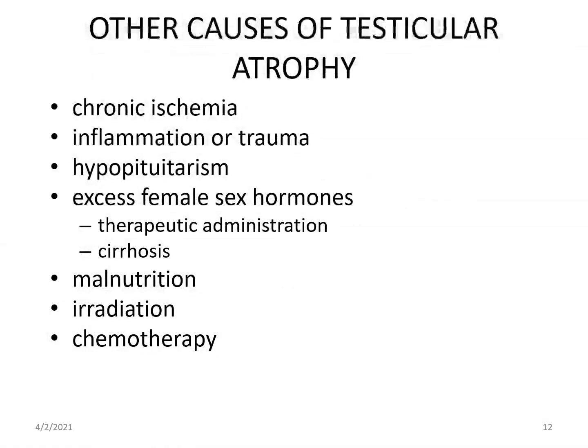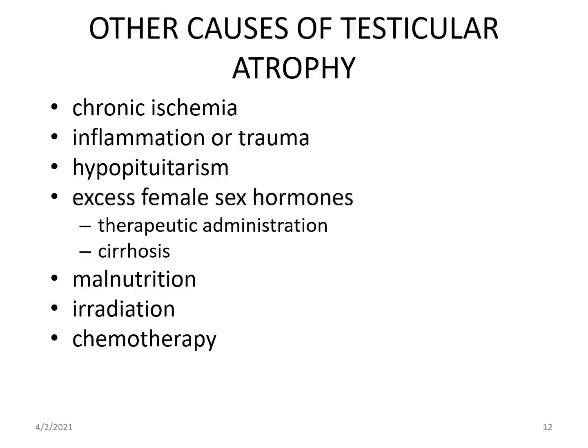Now this was one cause of testicular atrophy, that is testicular atrophy due to undescended testes. There are other causes of testicular atrophy also. They can be testicular causes and non-testicular causes.